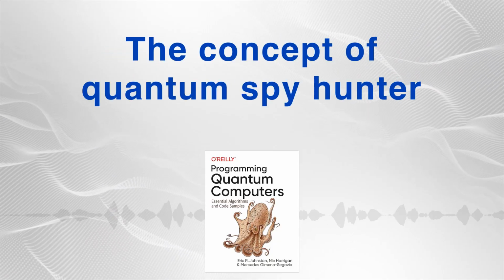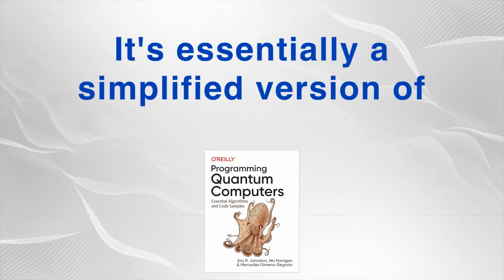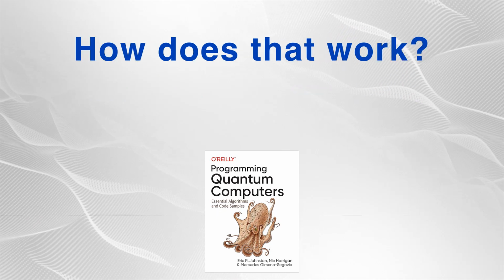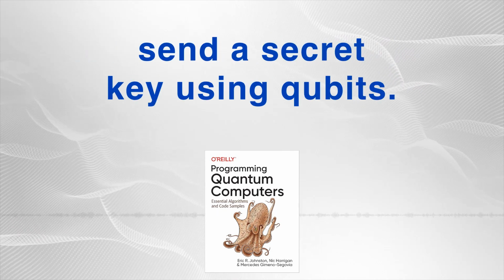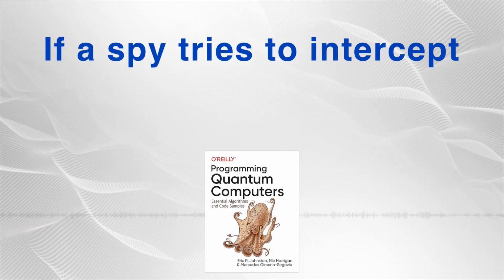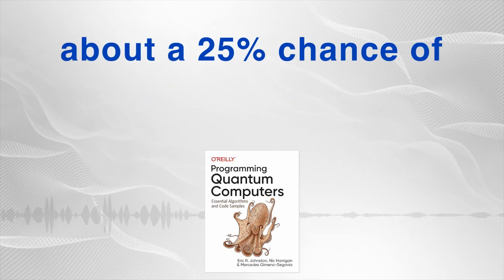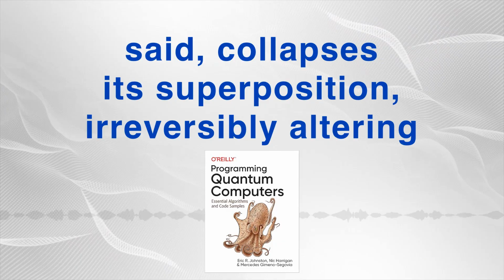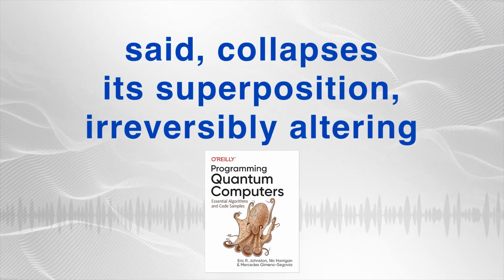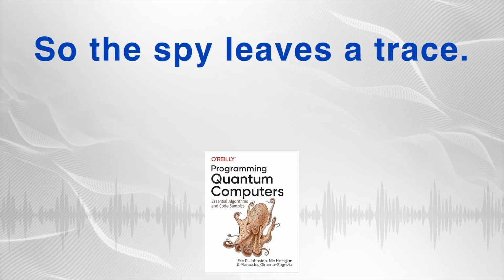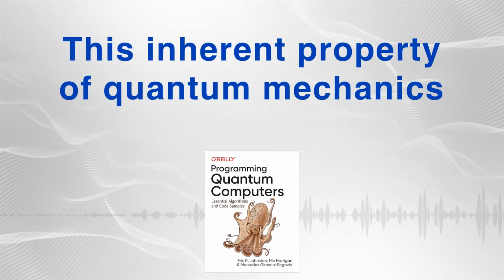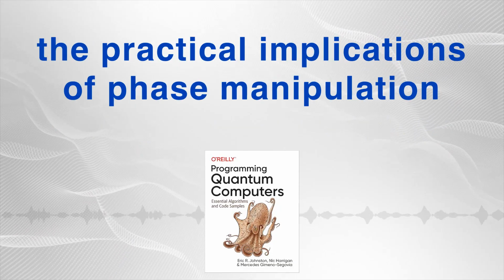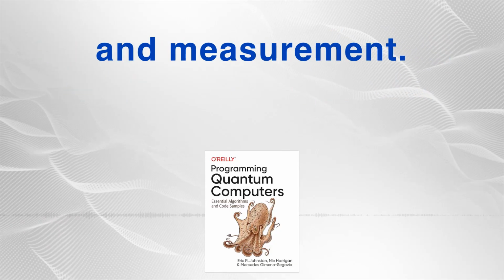The concept of quantum spy hunter illustrates this quite beautifully. It's essentially a simplified version of quantum key distribution, or QKD. How does that work? Imagine Alice and Bob wanting to send a secret key using qubits. If a spy tries to intercept and read the qubit, they have about a 25% chance of being detected. Why? Because reading a qubit, as we said, collapses its superposition, irreversibly altering its state. So the spy leaves a trace. This inherent property of quantum mechanics makes truly secure communication possible, demonstrating the practical implications of phase manipulation and measurement.